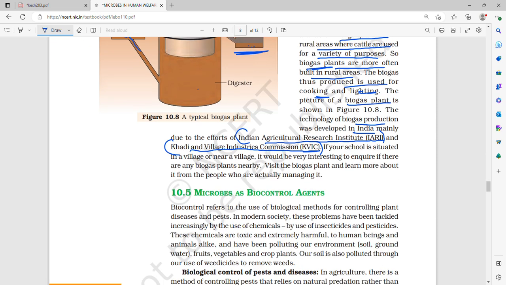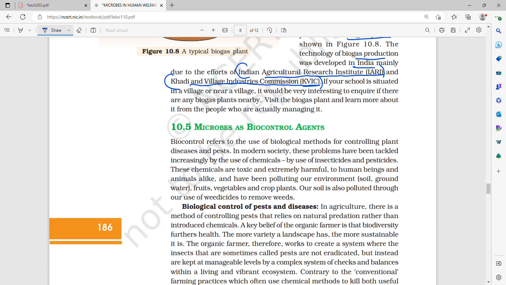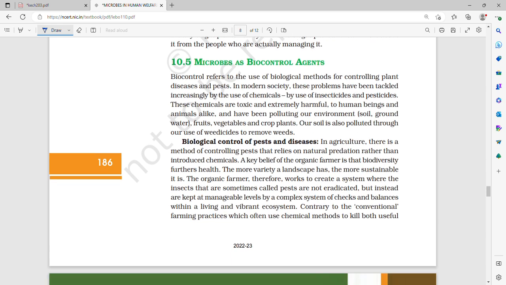If your school is situated in a village or near a village, it would be very interesting to inquire how many biogas plants are nearby and visit them and learn more about it.